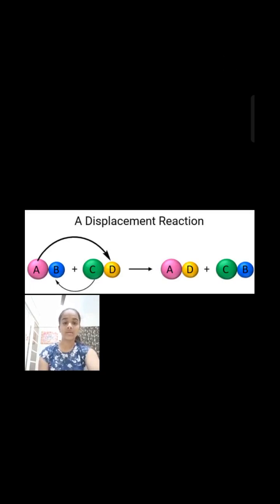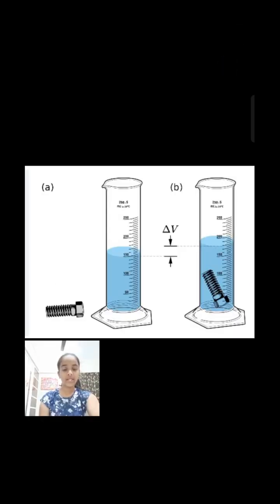First, let's see displacement of hydrogen from water by metals. Highly reactive metals like potassium, sodium and calcium, when treated with cold water, give metallic hydroxide and liberate hydrogen gas with evolution of energy. Sodium and potassium react violently with water. The reaction of potassium with cold water is so vigorous that the hydrogen evolved catches fire. The reaction of calcium with water is not very violent.